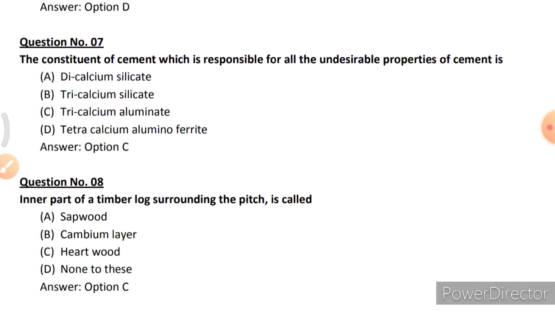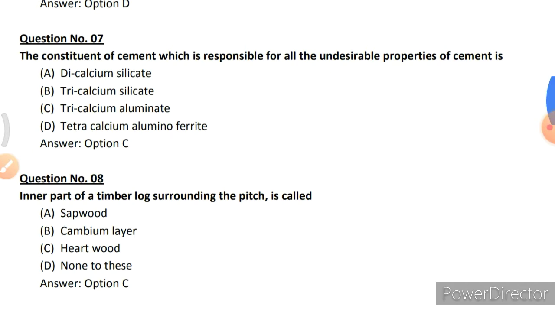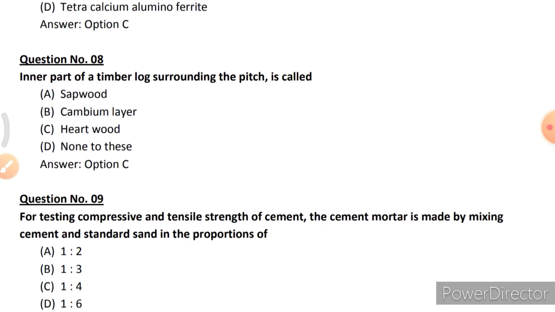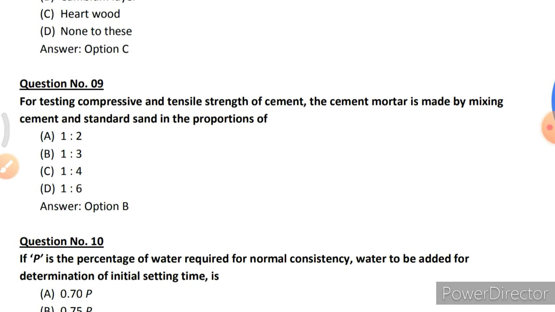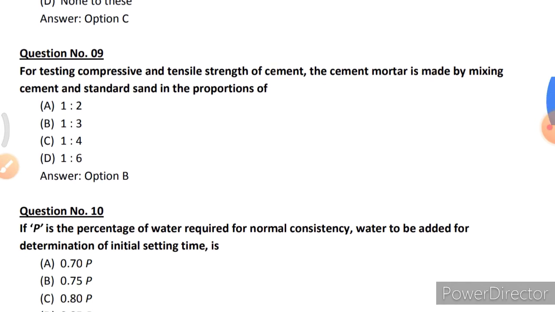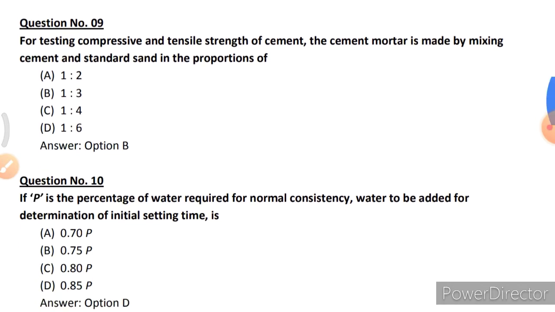The constituents of cement, which is responsible for all the undesirable properties of a cement, is option C, tricalcium aluminate. Inner part of a timber log surrounding the pitch is called option C, hardwood. For testing the compressive and tensile strength of a cement, the cement mortar is made by mixing the cement and the standard sand in the proportion of option B, 1:3.